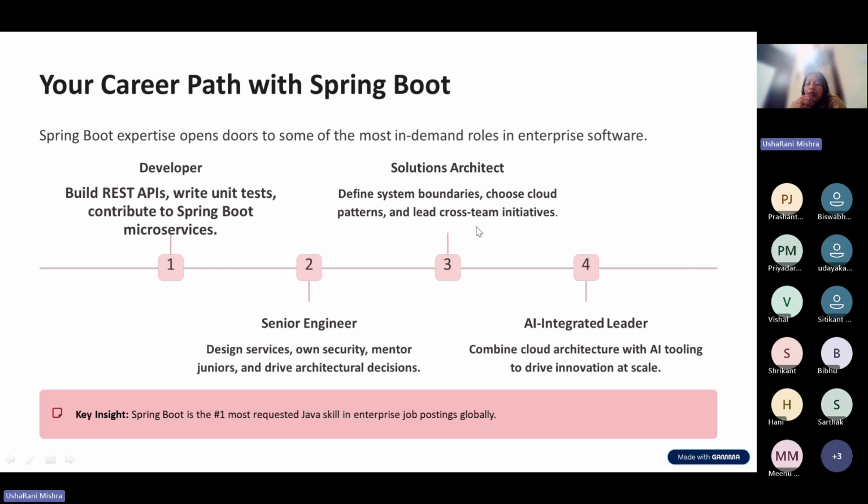You people should know, everyone should know how it can be integrated. But the cloud architect will suggest what kind of AI tooling to be used. The last step, the fourth, advanced step in this career path, is the AI integrated leader. So this is the career path with Spring Boot.